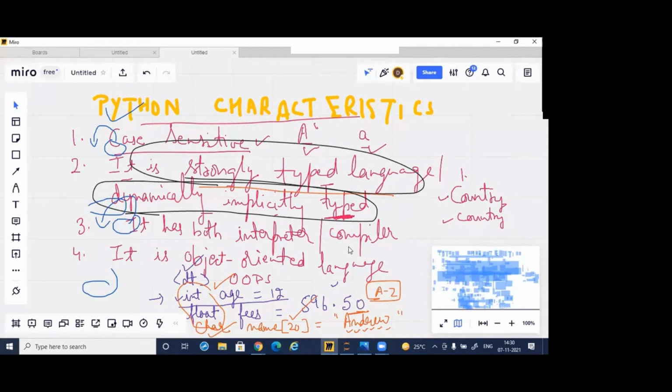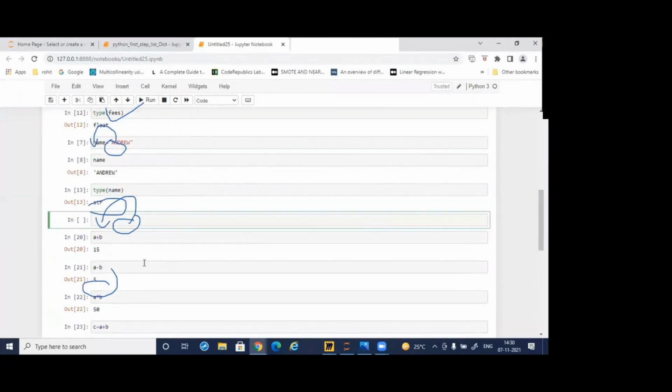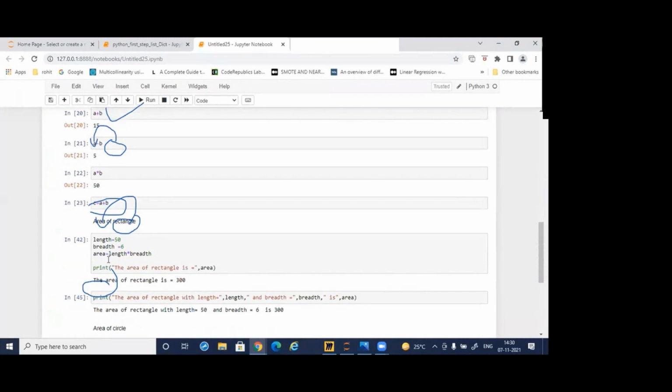Third one, it has both an interpreter and a compiler. Interpreter and compiler are basically acting as translators. Translator means, because here I'm writing in a high level language. High level language means the words which I'm using, A plus B, length, breadth, print, all these are English-like language.